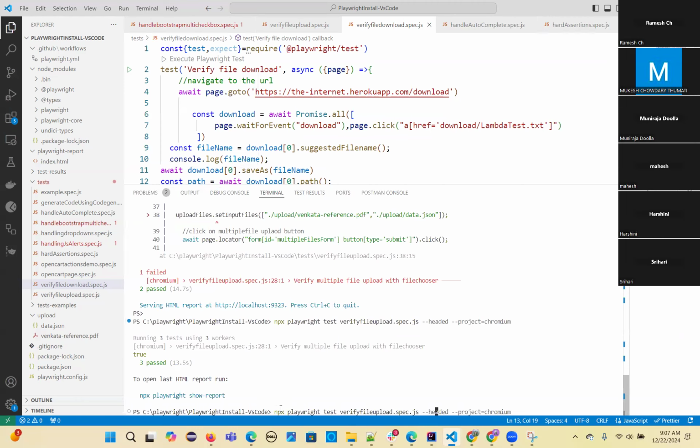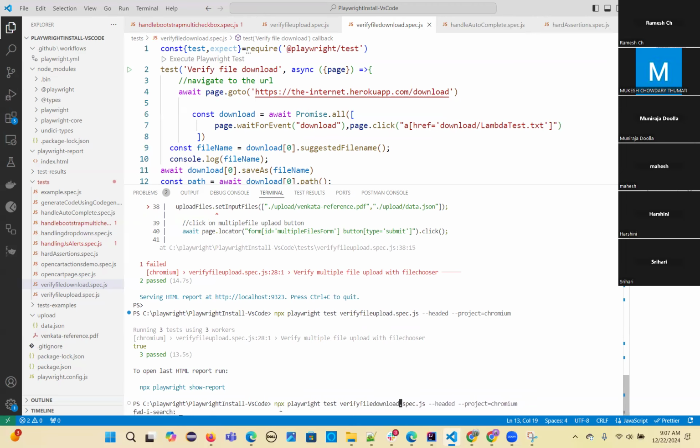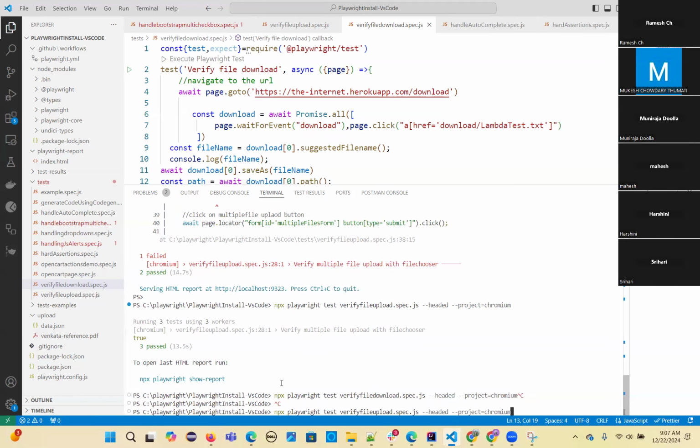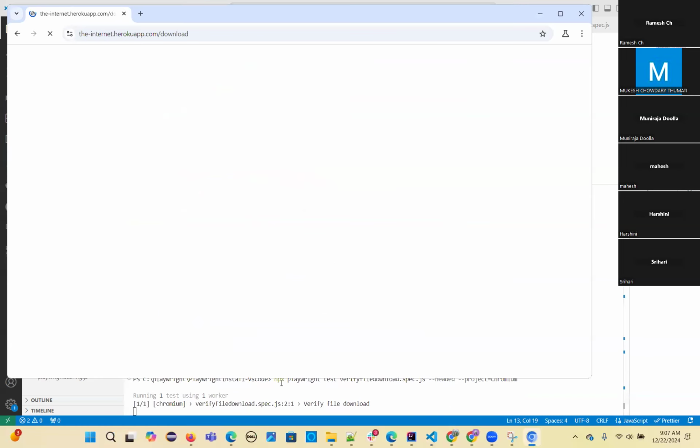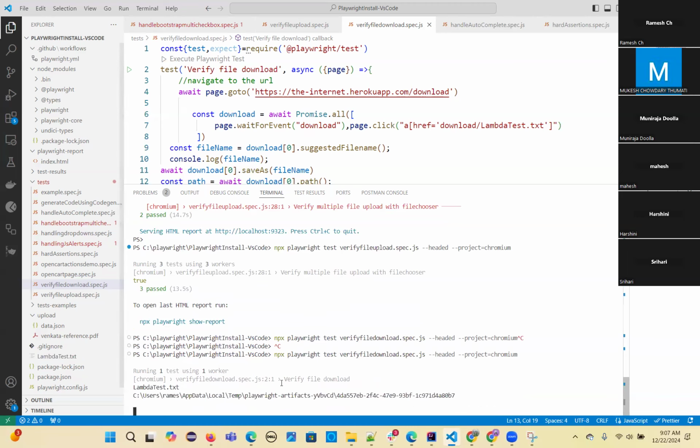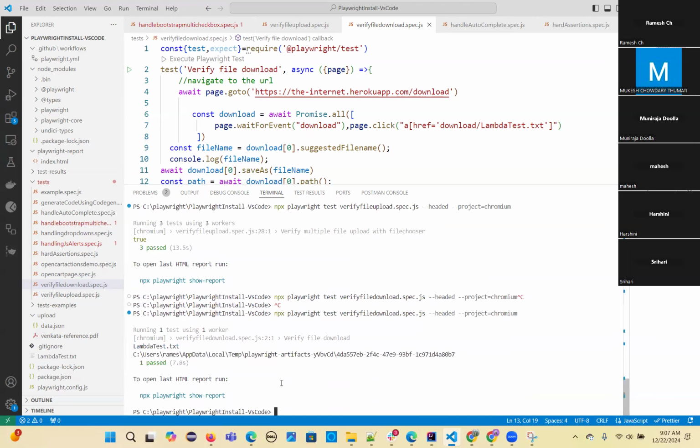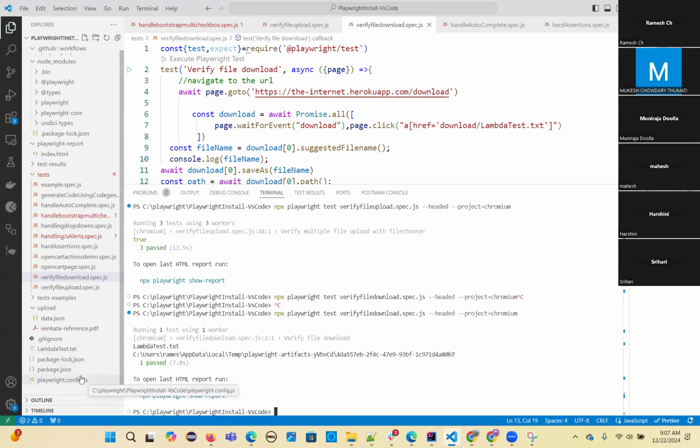So we can give verify file download, right? File download. Okay, it's downloaded, and the file is going to be available here. So you can just refer to Lambda, right? Yes, you can see here lambdatest.txt.